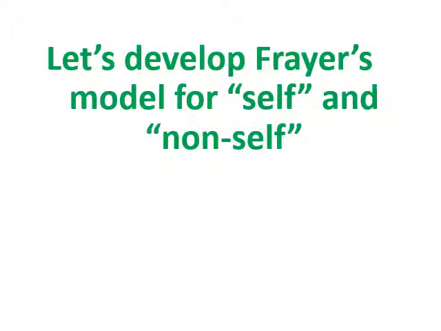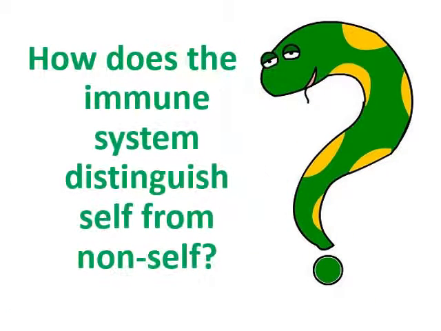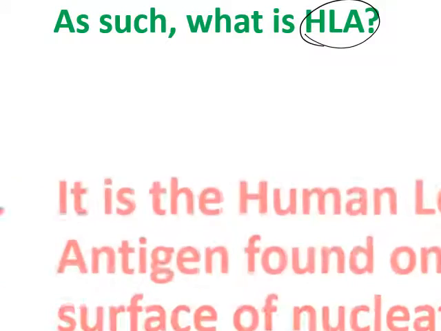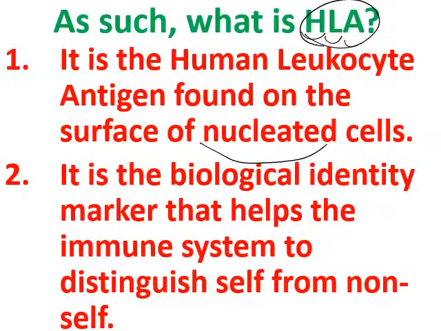Moving to, let's develop a model for the self and non-self. How does the immune system distinguish self from non-self? They distinguish us by HLA. What is HLA? HLA is the human leukocyte antigen. It is found on the surface of nucleated cells, the cells that have a nucleus. So it's a biological identity marker that helps the immune system to distinguish between self and non-self.